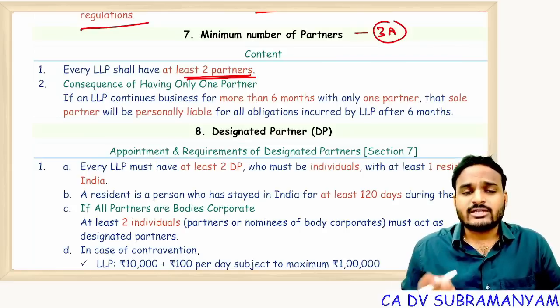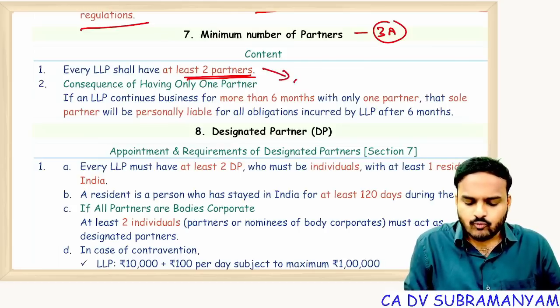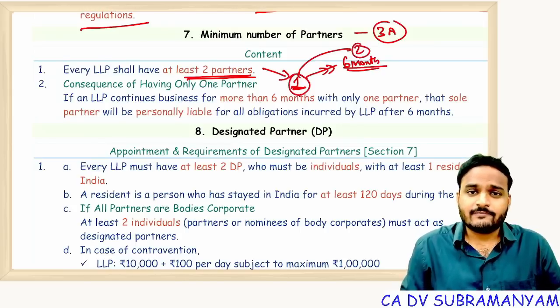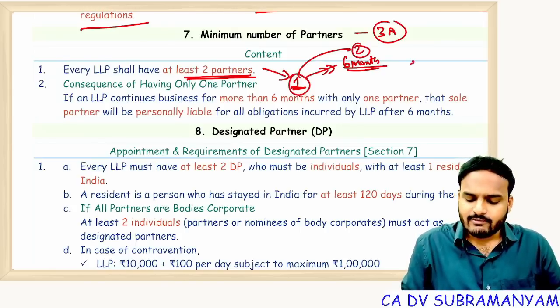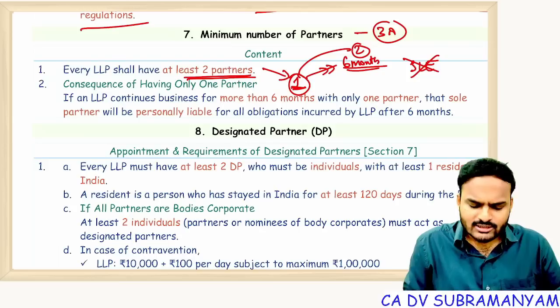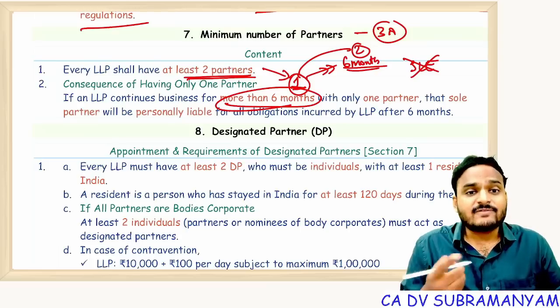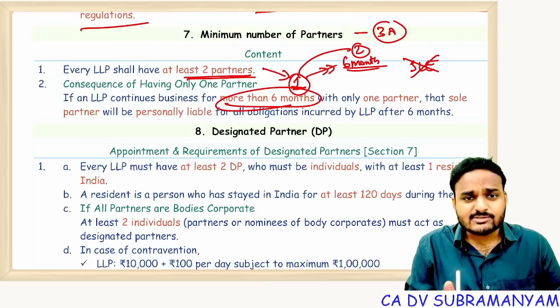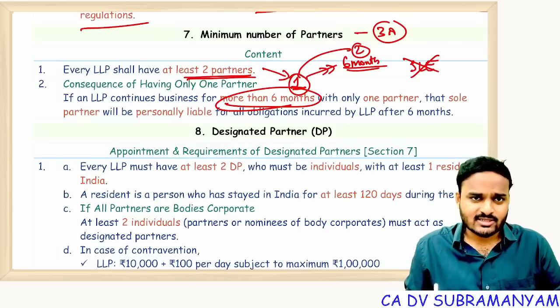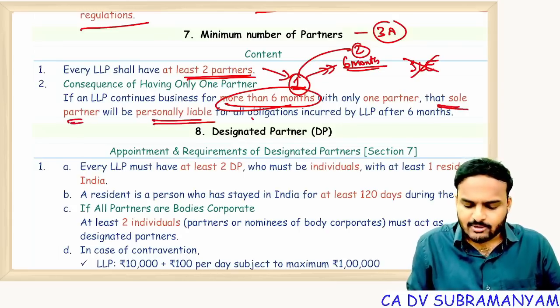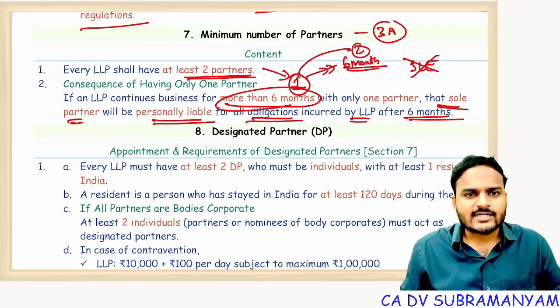Suppose subsequent to incorporation, the number of partners falls to 1. Then the law gives a time limit of 6 months. Okay, my dear solo partner, I am giving you 6 months time to increase the number from 1 to 2. If you do this, no problem. Or else we will ignore the separate legal entity, and for all the debts contracted by the LLP after 6 months, not during 6 months, after 6 months from the date of reduction of partners, that sole partner will be personally liable for all obligations incurred by the LLP after 6 months.